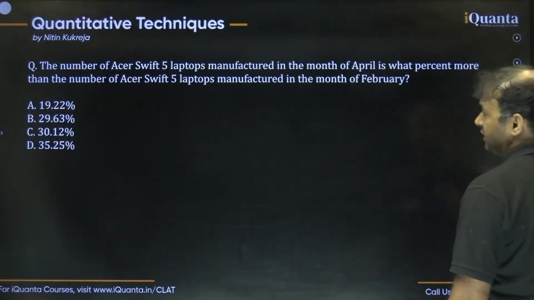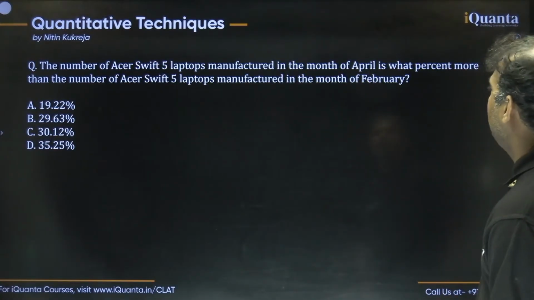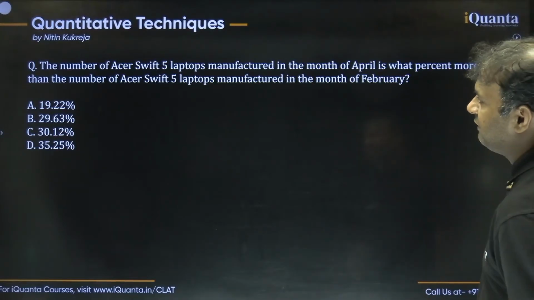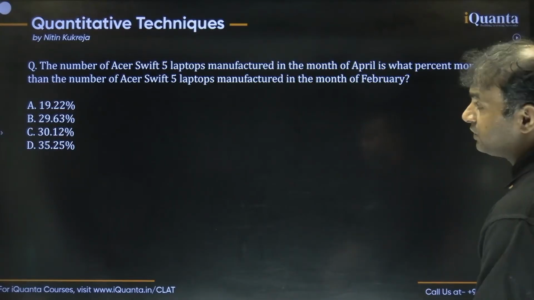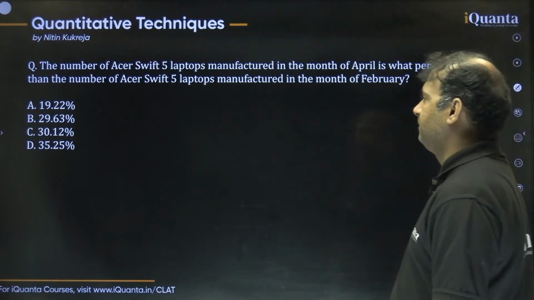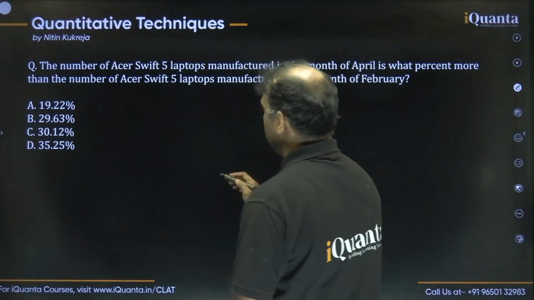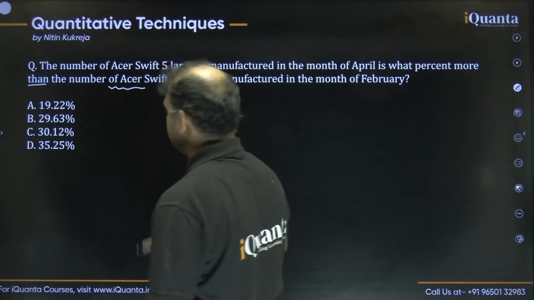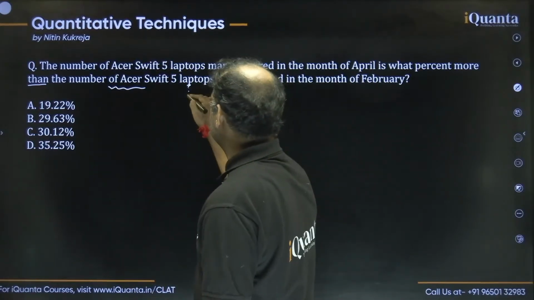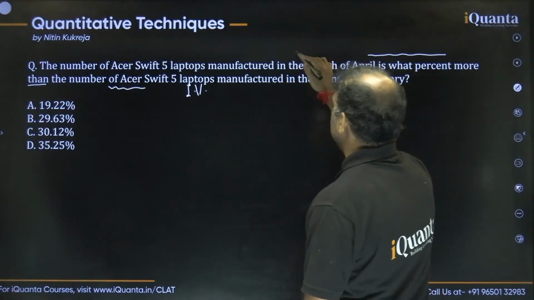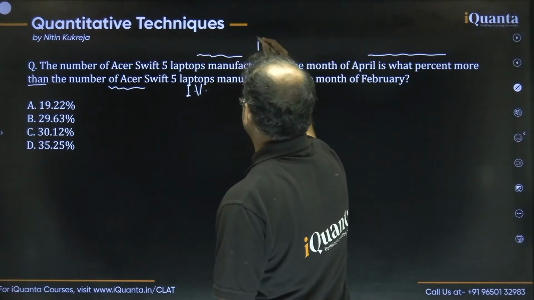The next question is basically about percentage. The question is, the number of Acer Shift 5 laptops manufactured in April is what percentage more than the number of Acer Shift 5 laptops in the month of Feb. So guys, the number mentioned before is always the initial value. So this is the initial value in this percentage change, and this is the final value.